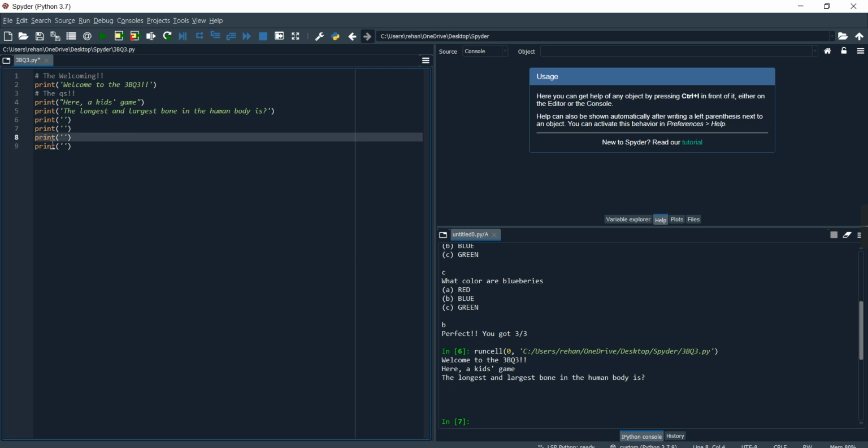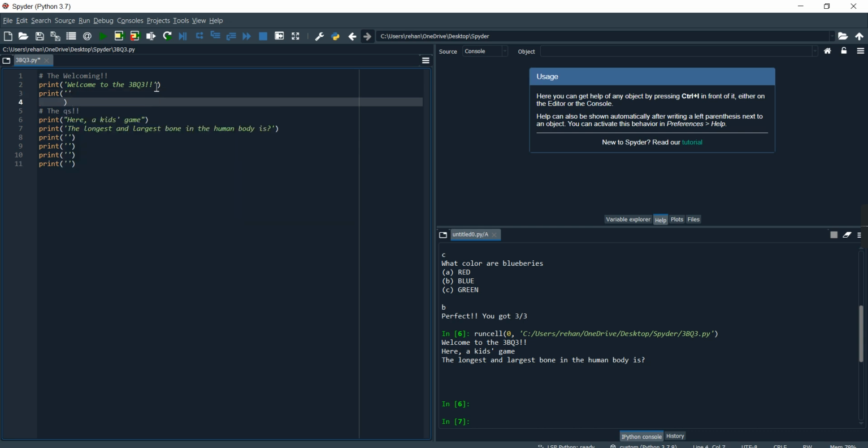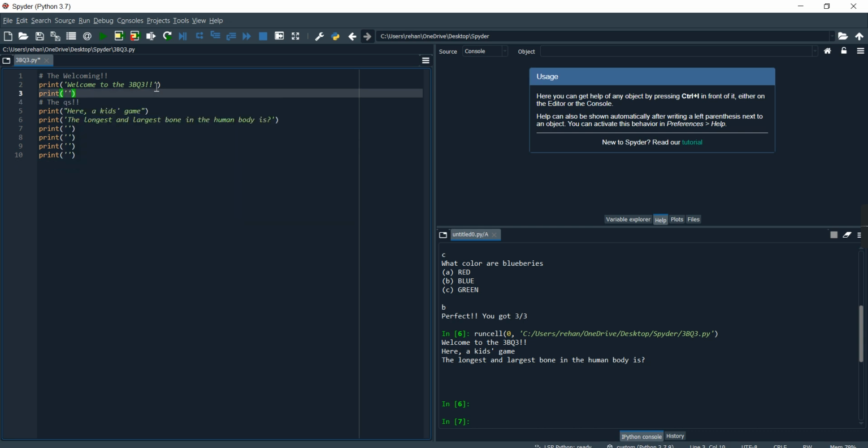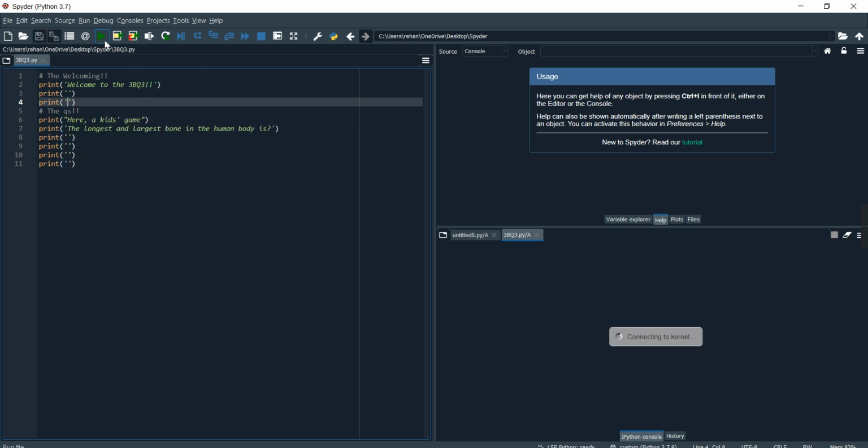Okay, so print. As you can see, when we run it, it's coming. Welcome to the 3BQ3. Here, a kids game. The longest and the largest bone in the human body is. Oh, here, guys, let's add 2 plain prints over here inside the welcoming, so that we have a real gap between the question and the welcome. Okay, let's save and run it and see how it's looking.